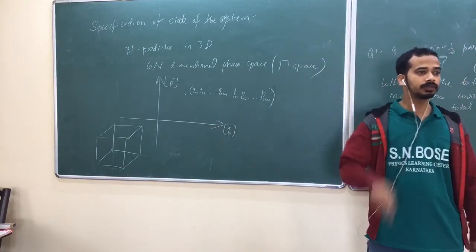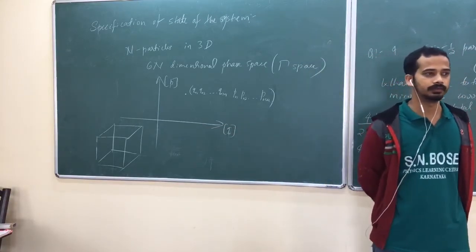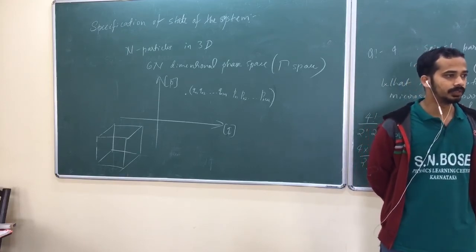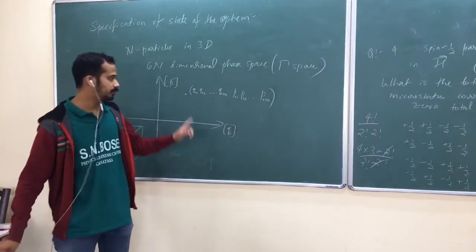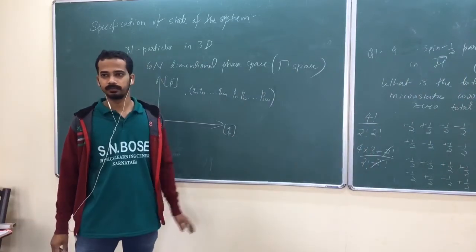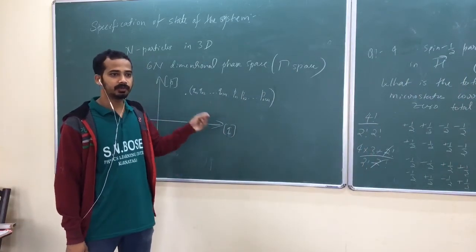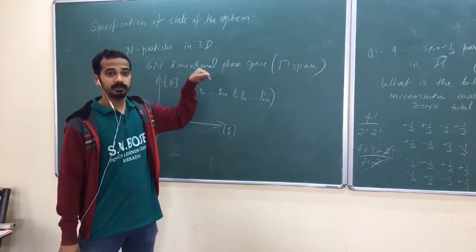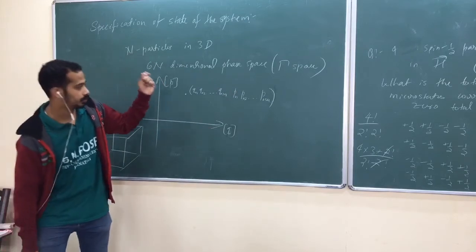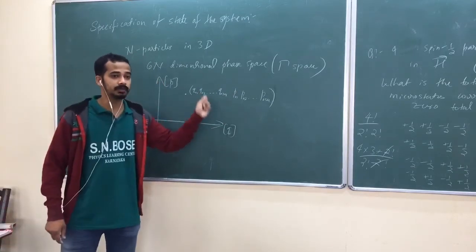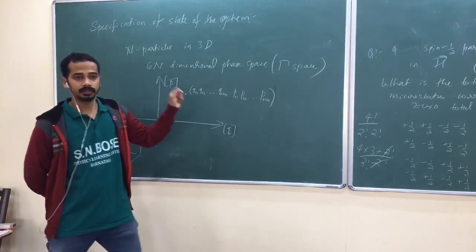We call those individual ones a microstate. Is that okay? We call those individual things microstates. Now this is one of the microstates of the system. Why did I say microstate? Because I'm grabbing information of the position and momentum of each individual particle. That's why I call it a microstate.